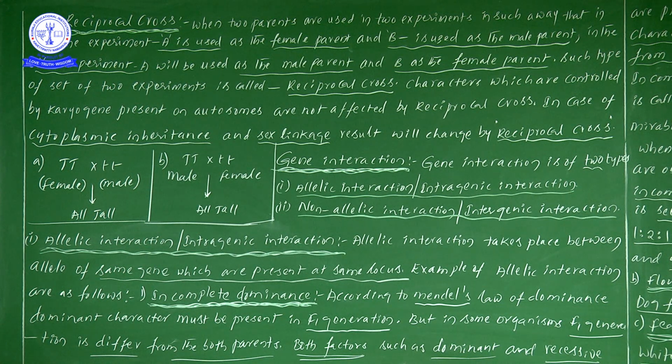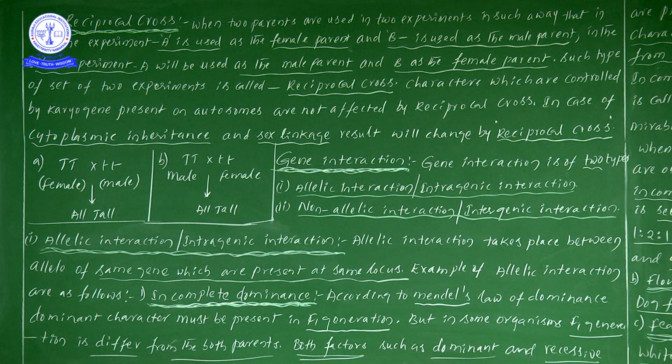So in monohybrid cross and dihybrid crosses, what are the main important points we learn? Dominant characters are definitely expressed in the F1 generation. But in incomplete dominance, what is the main point we are discussing?